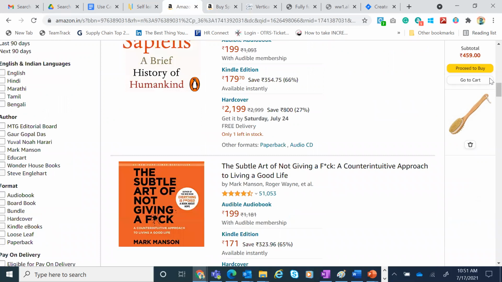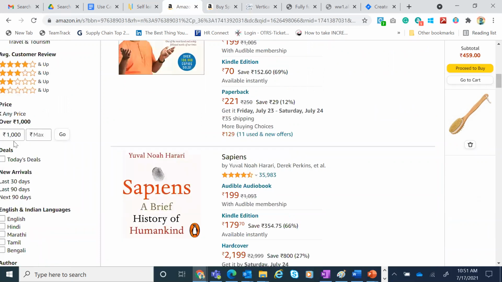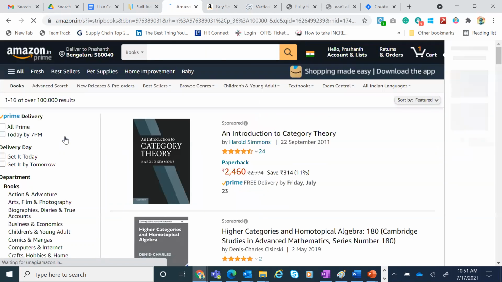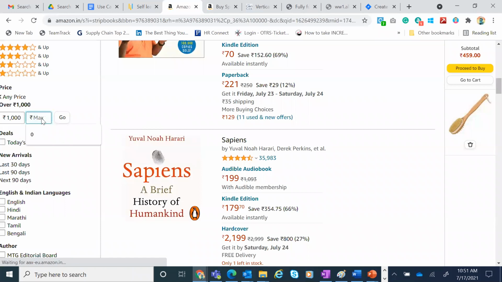So you see there is one more option. So here you will see that if I select anything above 1000 rupees, it is giving me this option which shows 1000 and then gives an option with a field to enter any number. And when again you see when I say 0, it's still displaying. So there is no validation that's happening. This is basically for user experience. It's not telling it should be greater than.